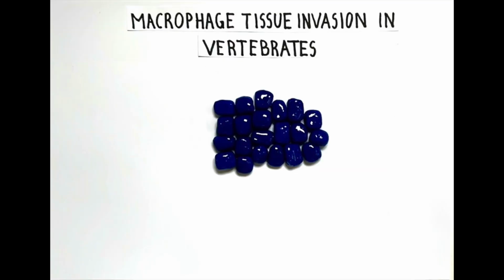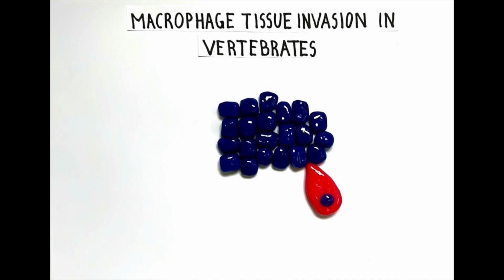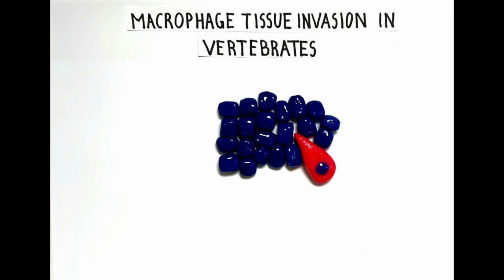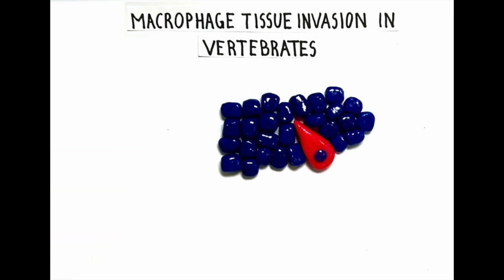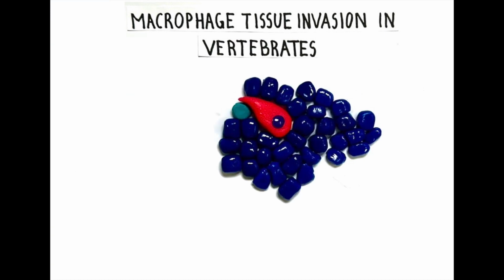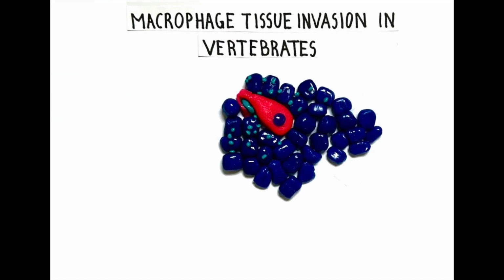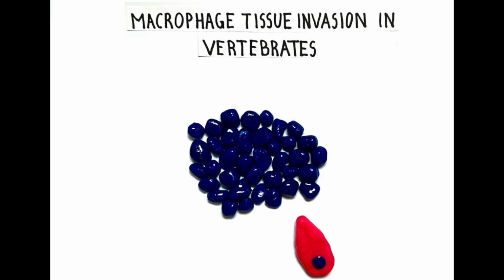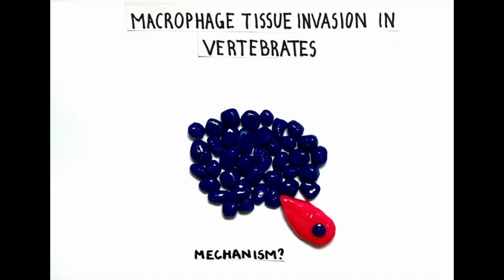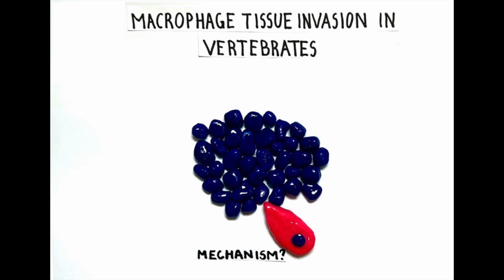My lab studies how immune cells can infiltrate into tissues, a process that we call tissue invasion. Vertebrate macrophages do this. They migrate into tissues during development where they take up residence. In these tissues, they then can regulate homeostasis and can secrete factors to organize tissue repair upon injury. However, how they do this, what the mechanisms are that immune cells utilize to move through tissue barriers in living organisms, is not well understood.